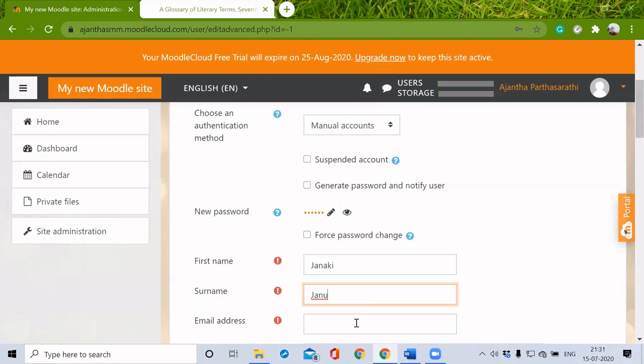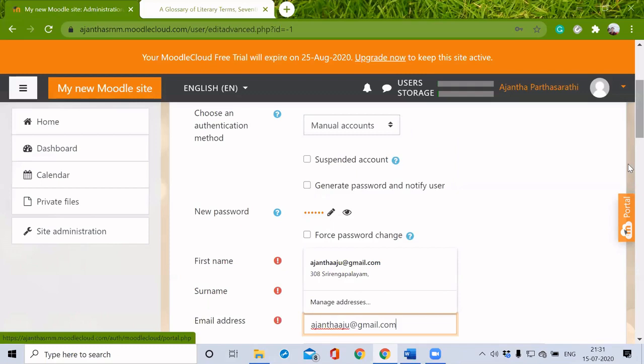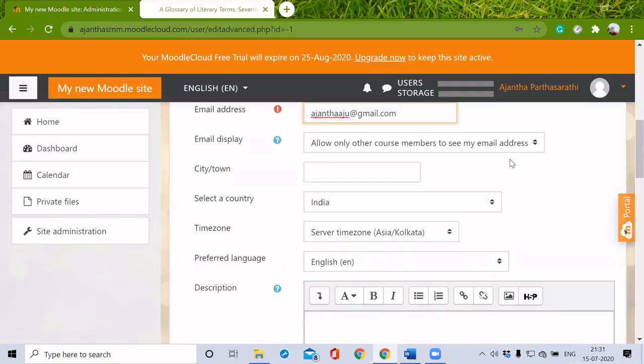And I have to give an email address. Then these are all actually not mandatory. If we want, these are all optional actually. If we want to give, we can give the details, information here. Otherwise, we can skip it and go.